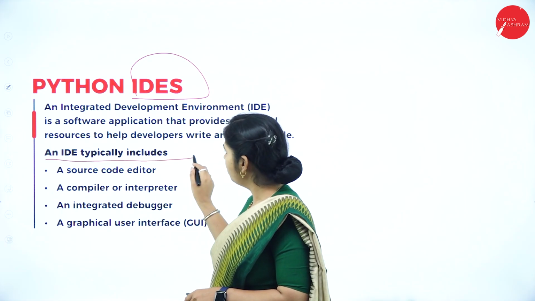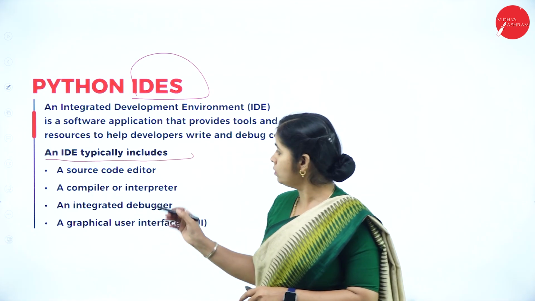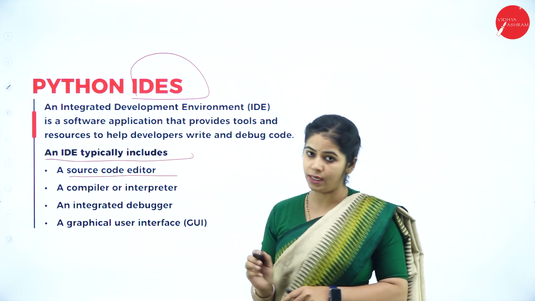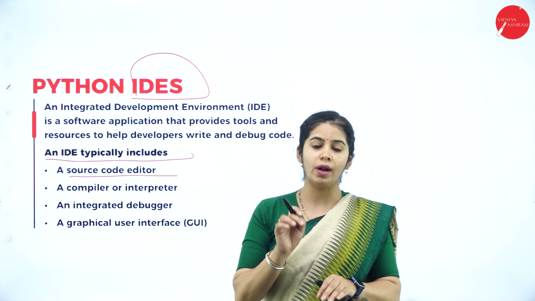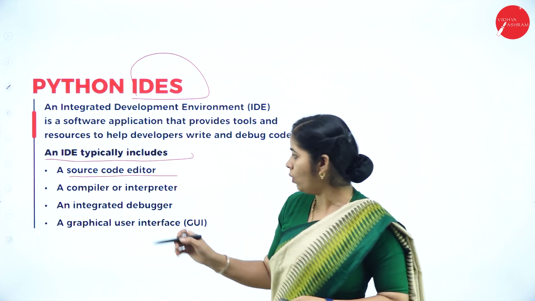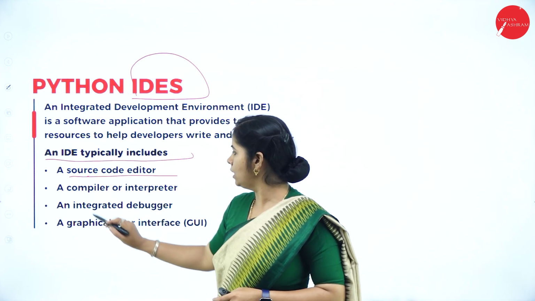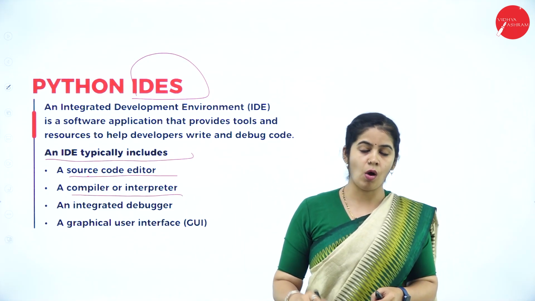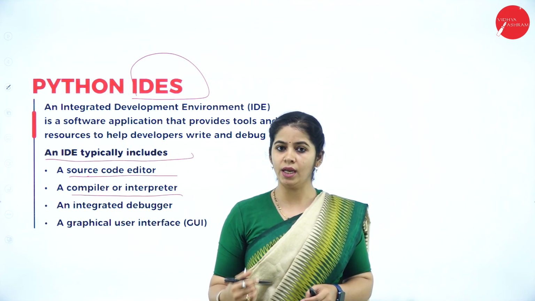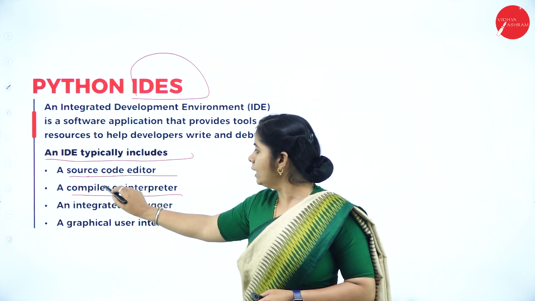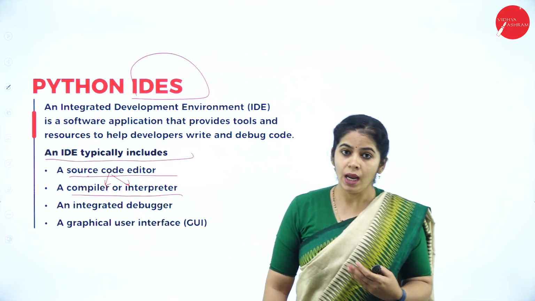What does an IDE typically include? It has a source code editor, meaning you write the program in a particular window called the source code editor. Then a compiler or interpreter: once we write the code, it has to be compiled or interpreted.